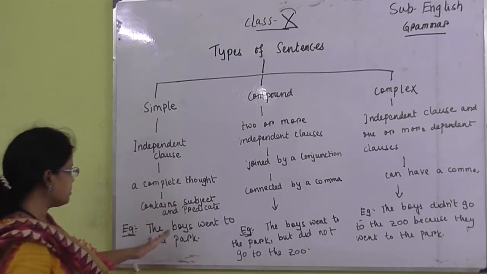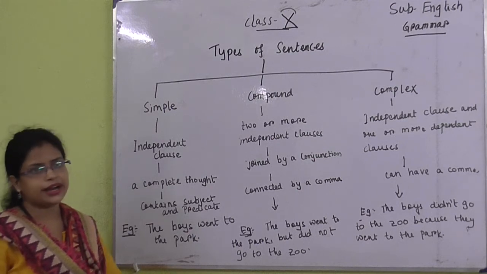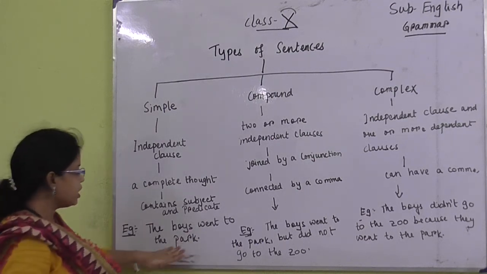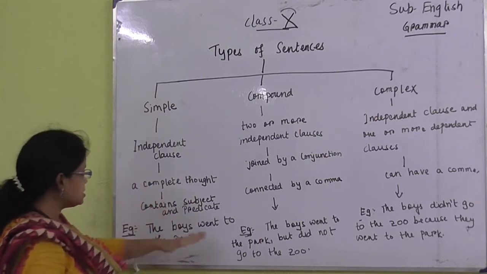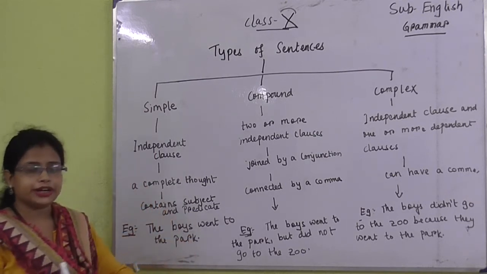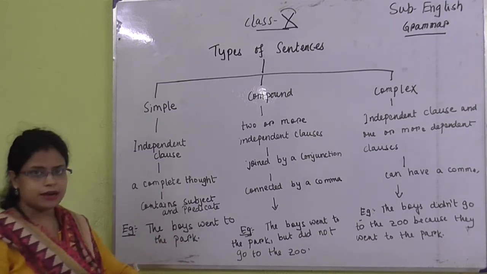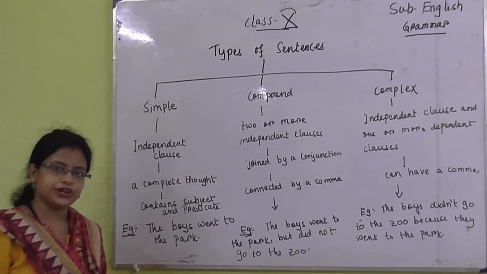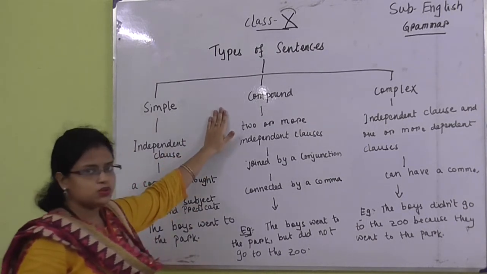For example, the boys went to the park. There is no who or which, no kind of other clause, so this clause is independent. There is no dependent clause. So the boys is the subject and went to the park is the predicate. So this is the simple sentence. Next comes the compound sentence.